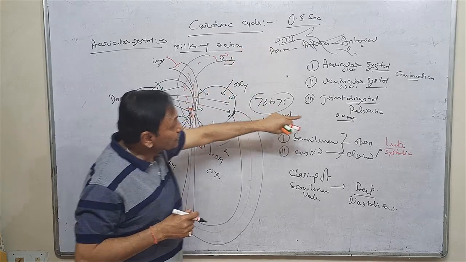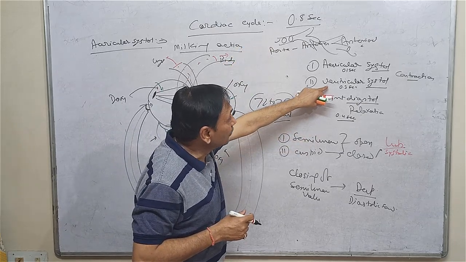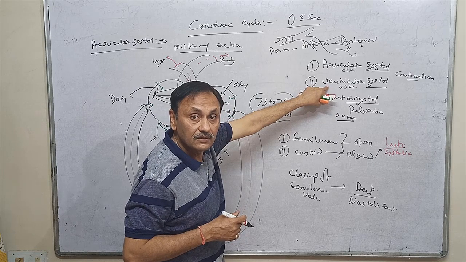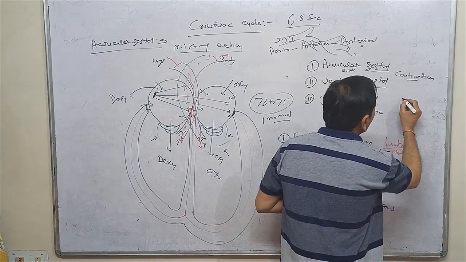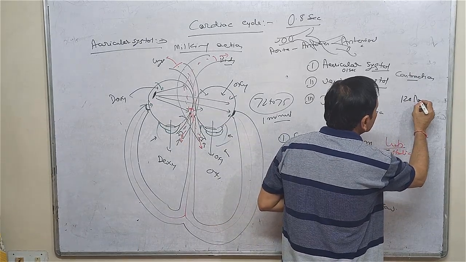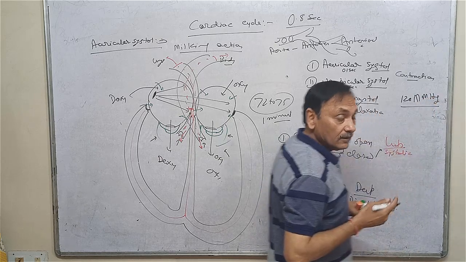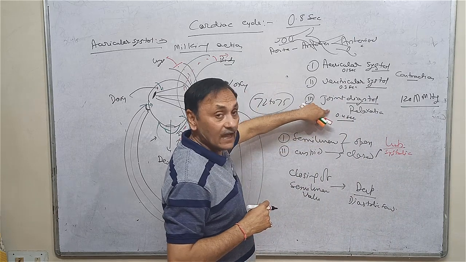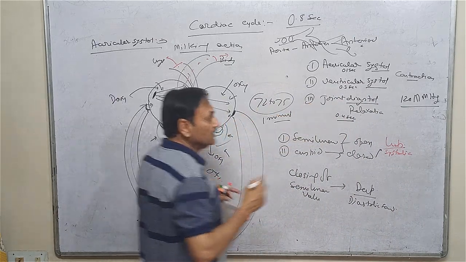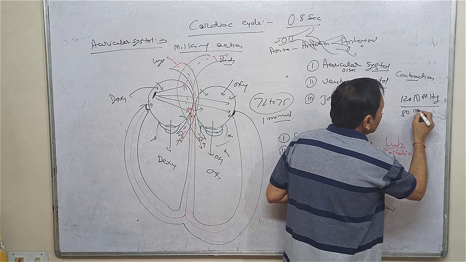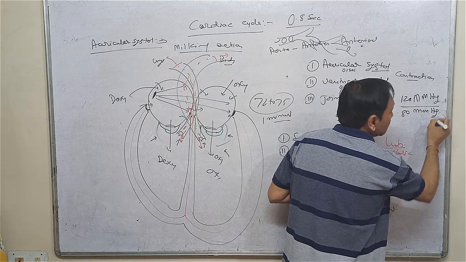And that is called systolic pressure. It has been seen that the systolic pressure is about 120 mmHg in a normal human being. But whenever the ventricle is relaxed, it is 80 mmHg.